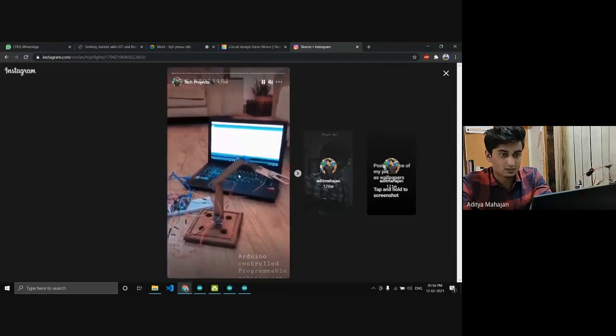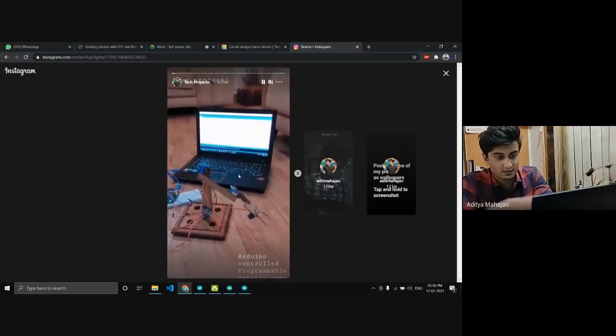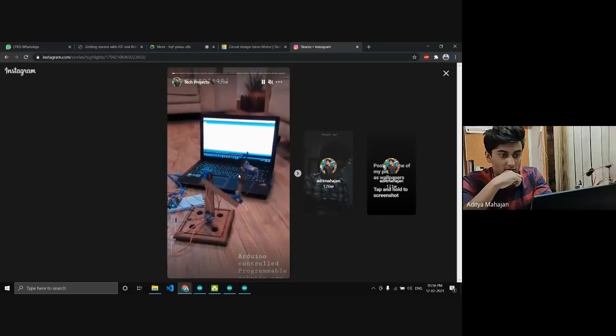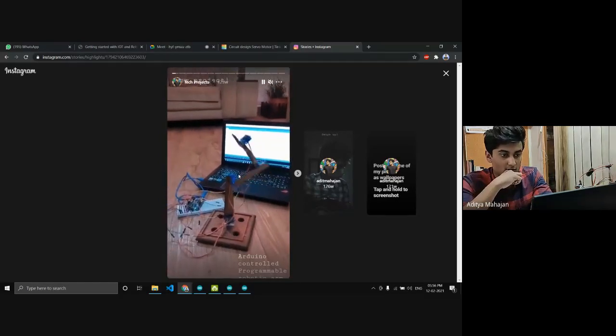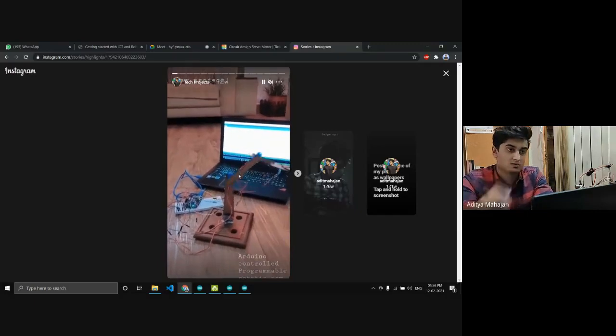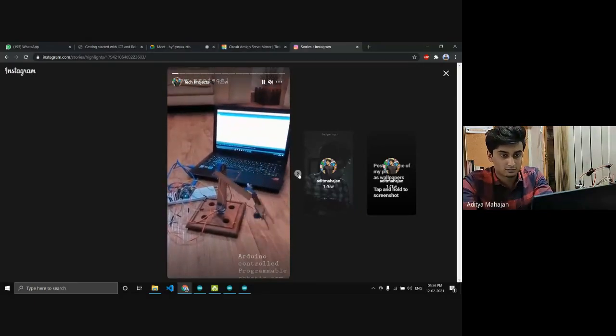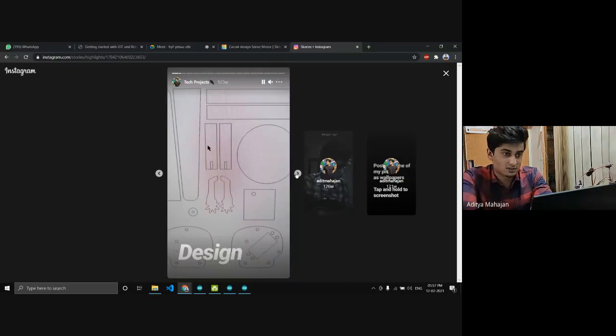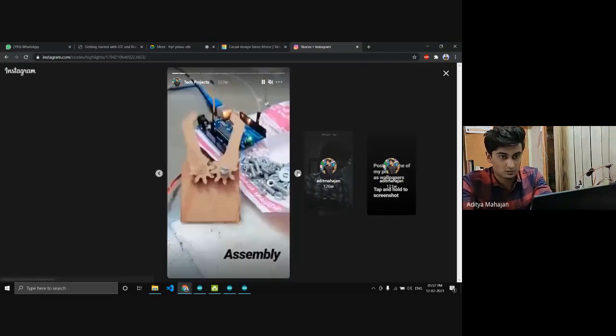I've built this robotic arm, which also has a gripper at the end. It's using the same concepts that you have learned right now. There's nothing different. So this is the design process of it. Yeah, this is the gripper.